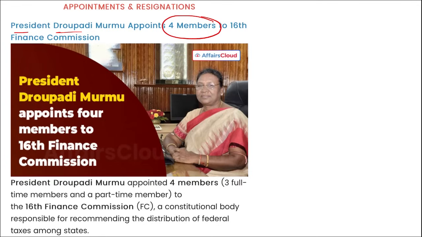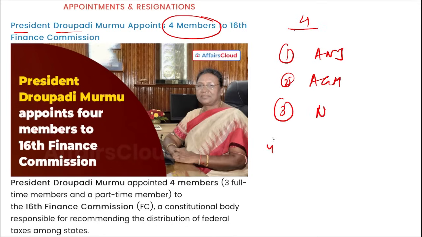Next, remember, President Draupadi Murmu has appointed 4 members to the 16th Finance Commission. It is a constitutional body responsible for recommending the distribution of federal taxes among states, and the 4 members here are: first is Ajay Narayan Jha, second Annie George Mathew, third Niranjan, fourth Soumya Kanti Ghosh. These are the 4 members appointed to the 16th Finance Commission.